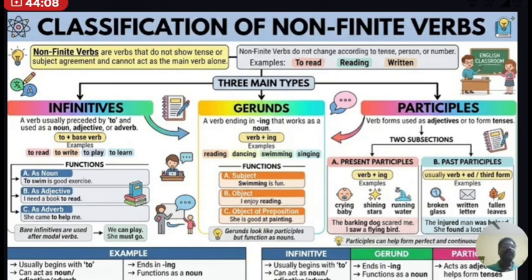Similarly, the second type of non-finite verbs is gerunds. We have already discussed that non-finite verbs do not change according to tense, person, or number. So, what do you mean by gerund? A gerund is nothing but the verb ending in the -ing form. So, if you add -ing to the V1 form of the verb, then it will be the gerund -ing form. But there is one condition. A gerund functions as a subject, which means a noun, or an object, or the object of a preposition. So from this, it is very clear that gerunds act as nouns.